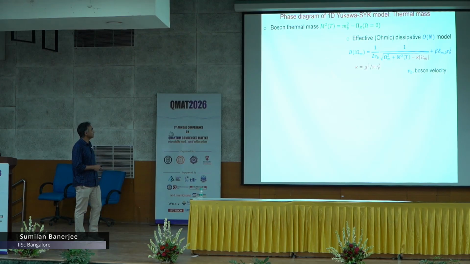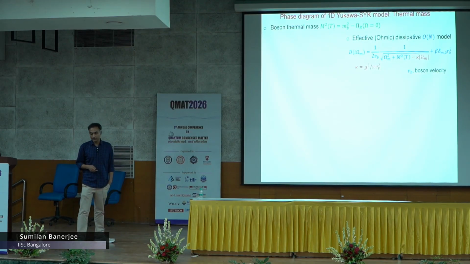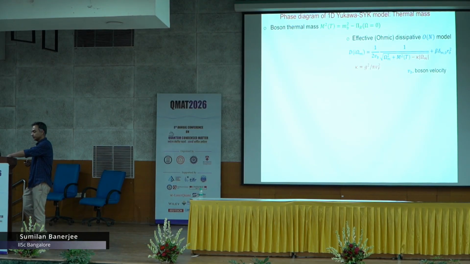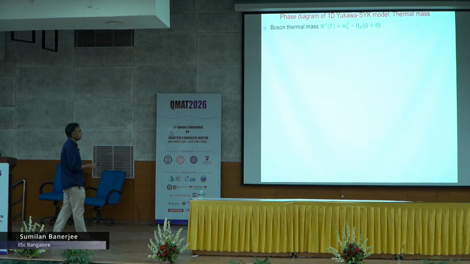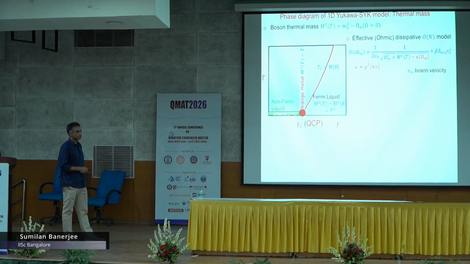So, the phase diagram is actually characterized by this thermal mass. That thermal mass is calculated in this theory using some bosonic self energy, but the important thing about this bosonic self energy is that it is actually an ohmic model of dissipation. So, there is a mod omega form in this self energy, and that kind of controls the phase diagram.